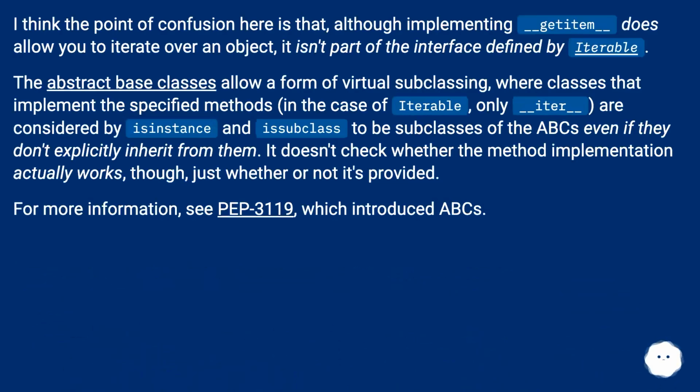I think the point of confusion here is that, although implementing __getitem__ does allow you to iterate over an object, it isn't part of the interface defined by Iterable. The abstract base classes allow a form of virtual subclassing, where classes that implement the specified methods, in the case of Iterable, only __iter__, are considered by isinstance and issubclass to be subclasses of the ABCs even if they don't explicitly inherit from them. It doesn't check whether the method implementation actually works, though, just whether or not it's provided. For more information, see PEP 3119, which introduced ABCs.